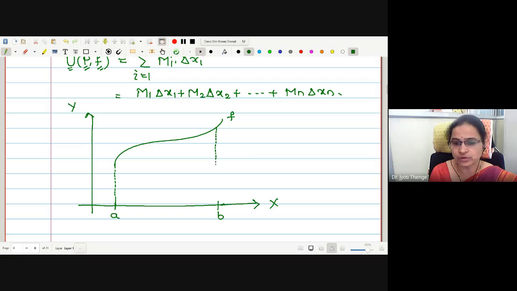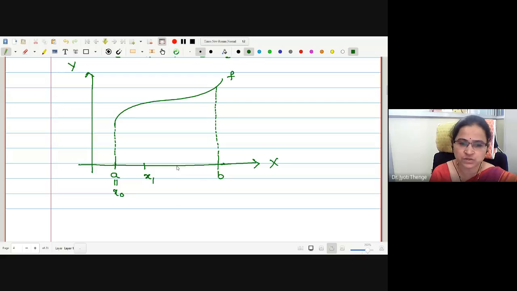Therefore, according to our integration definition, this much area is under consideration, under three partitions of the given interval.